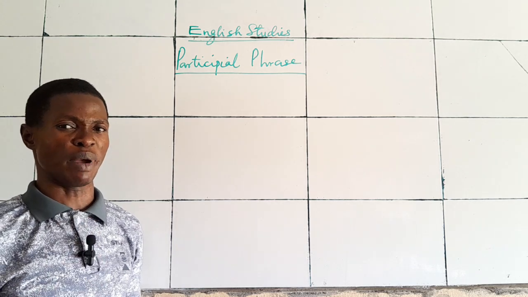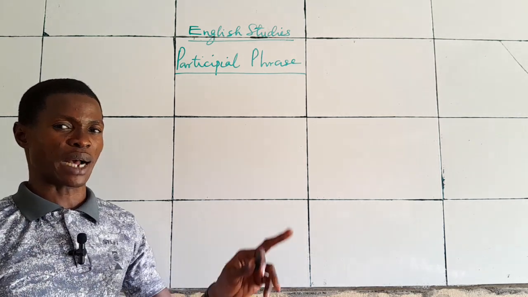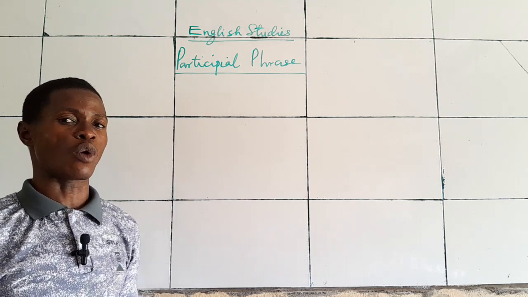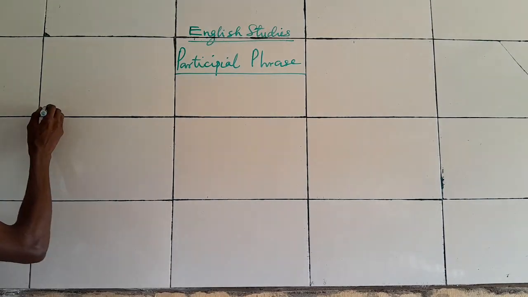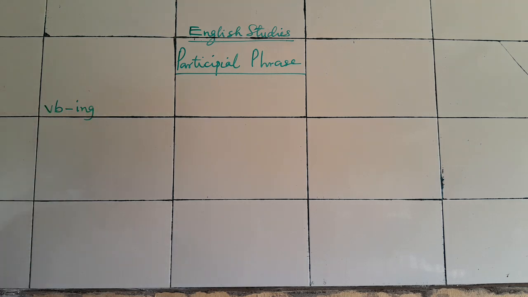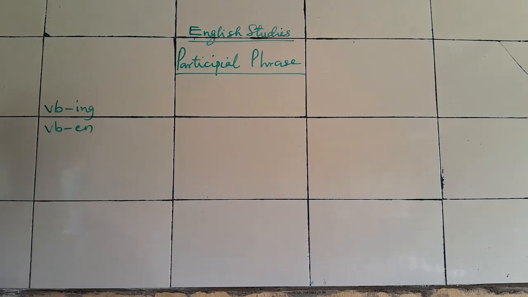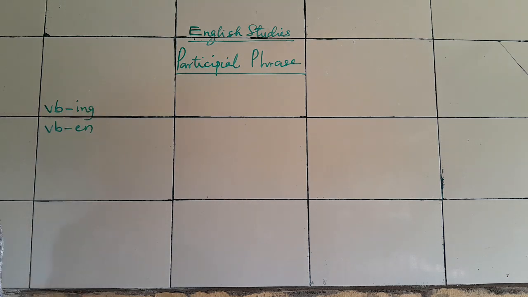I believe you could remember, per se, that we have present and past participle when we were dealing with tenses. Now, when we're talking of present participle, we are talking of the verbs that end with ing. And the past participle, we're talking of the verbs that will be regarded as en. These two categories could be used to form a phrase, or what is known as a group of words. Yes, it could be formed.